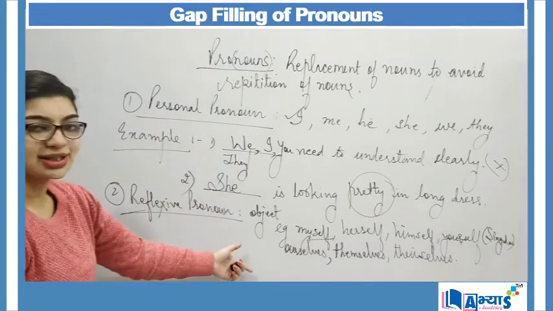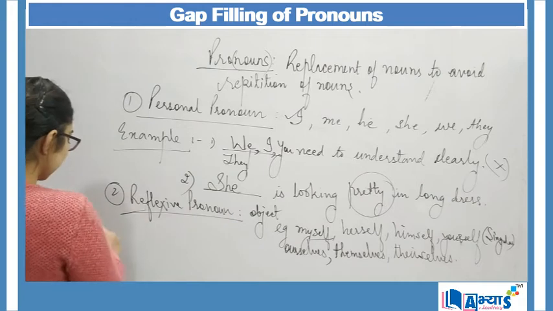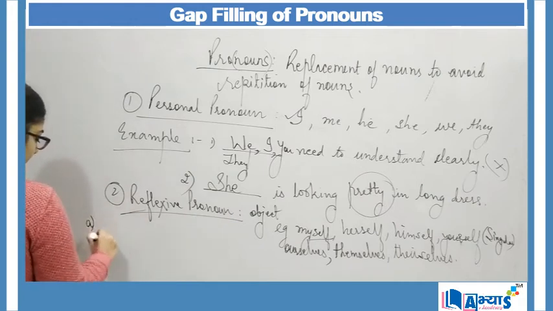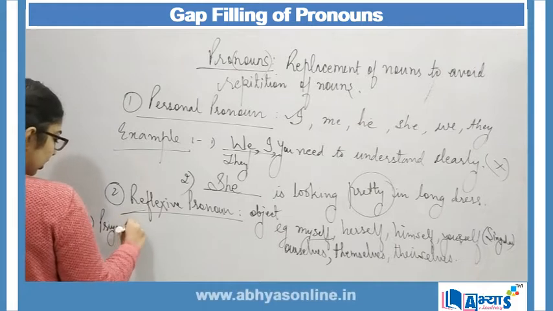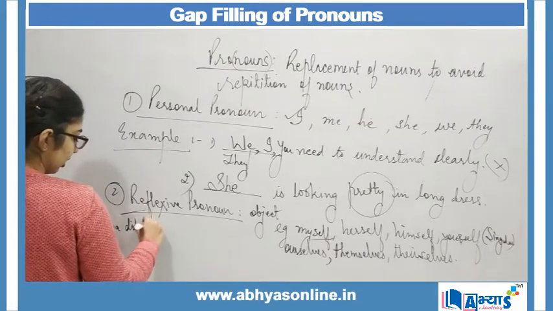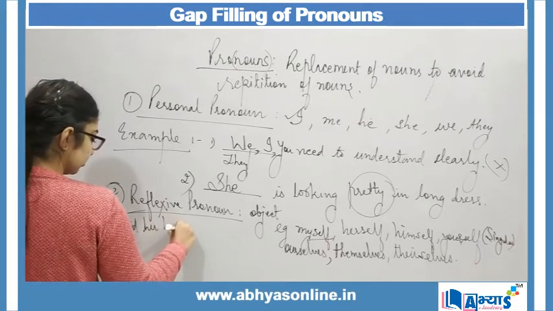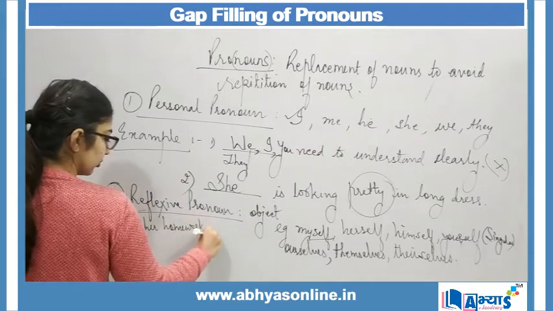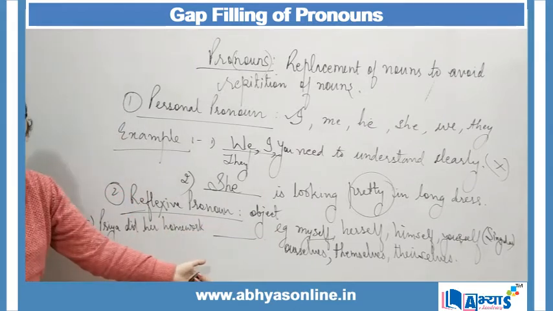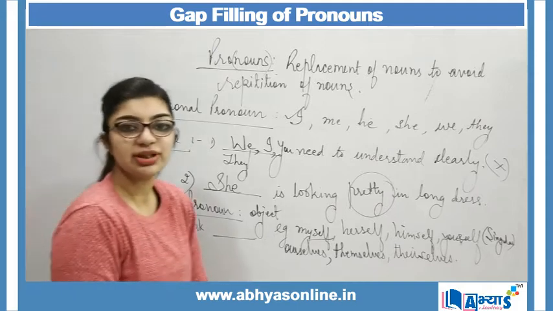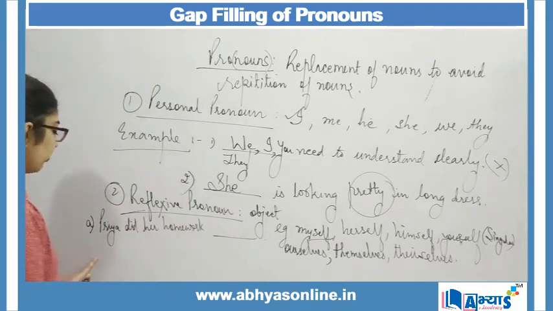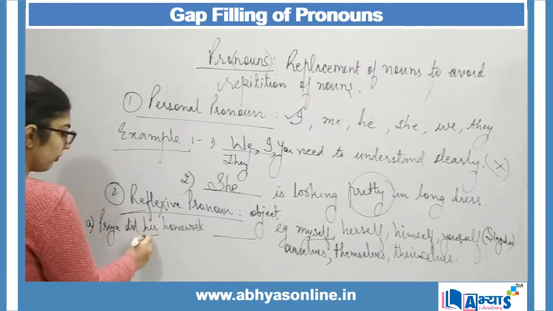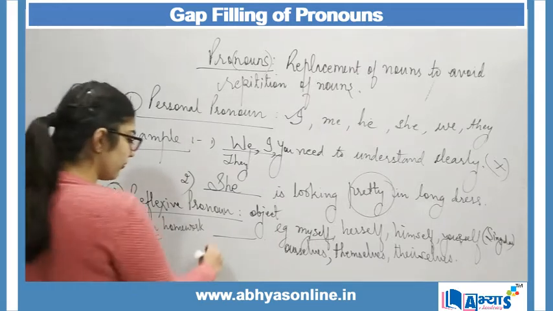Now applying this in our examples, I can say Priya did her homework dash. Now I have to fill the gap over here using reflexive pronoun. So I will say Priya did her homework. For her, I will make use of herself.